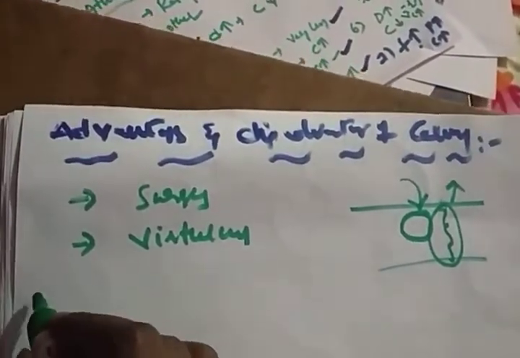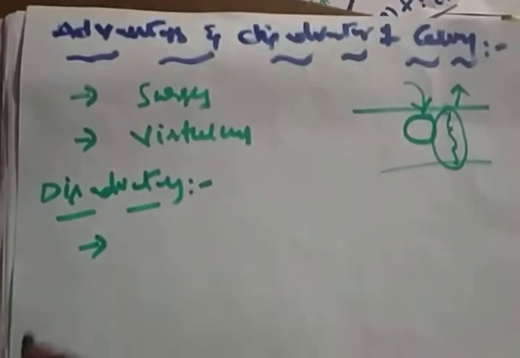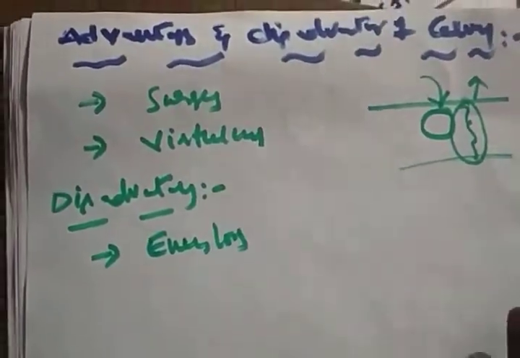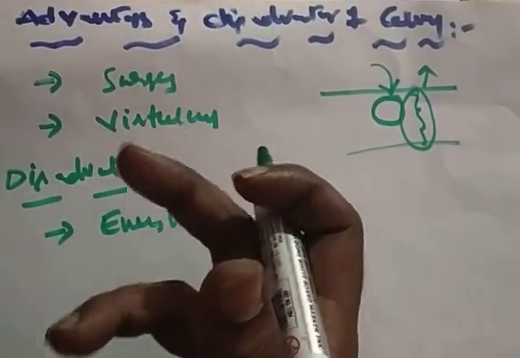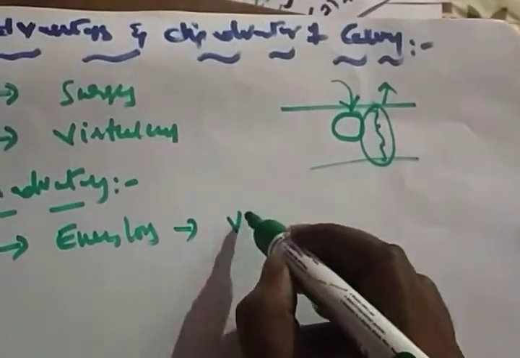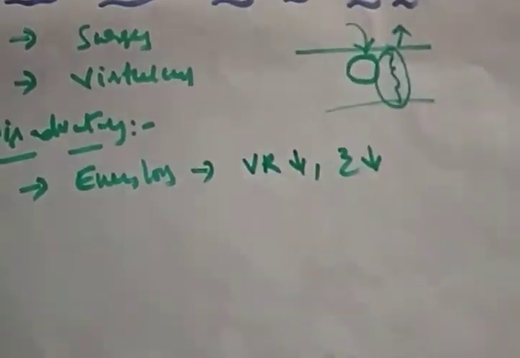And disadvantages. It is generating energy loss. When corona is forming, there will be a power loss or energy loss in the form of heat or light and some chemical reactions. Due to that energy loss, the voltage regulation is reduced, and efficiency also reduces.